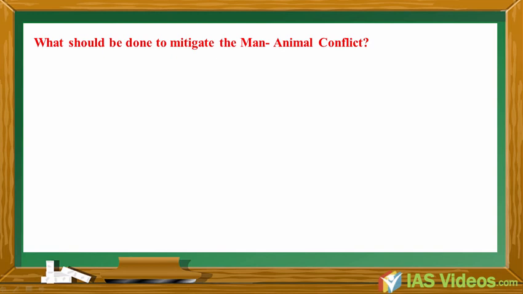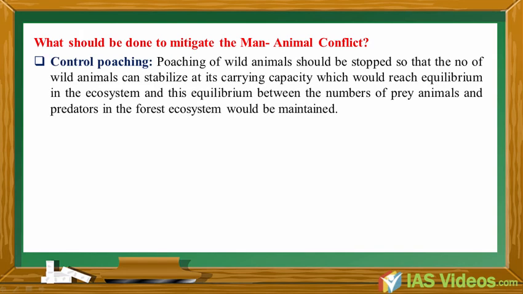What should be done to mitigate the man-animal conflict? Control poaching. Poaching of wild animals should be stopped so that the number of wild animals can stabilize at its carrying capacity, which would reach equilibrium in the ecosystem, and this equilibrium between the numbers of prey animals and predators in the forest ecosystem would be maintained.